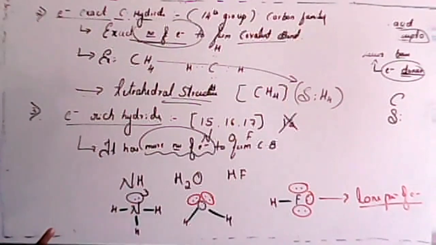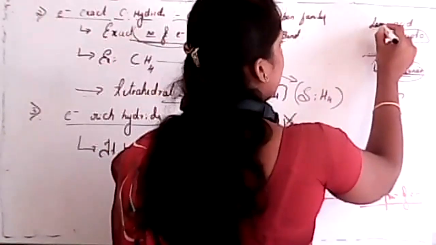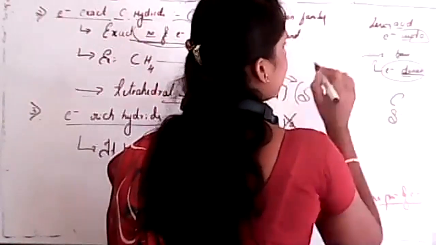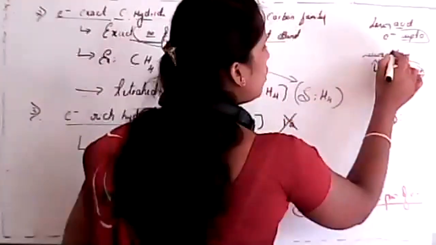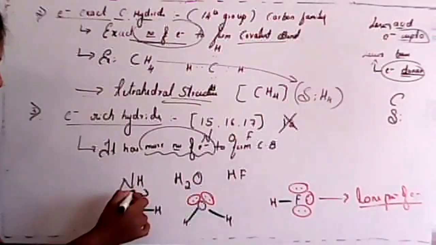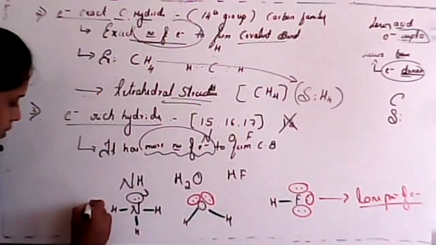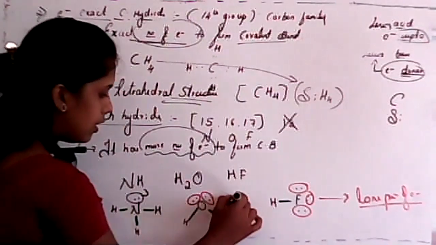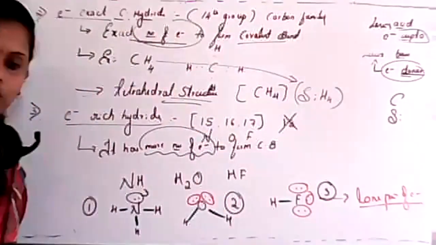Is this clear, student? So now we consider a Lewis acid as an electron acceptor. That means an electron acceptor group is a Lewis acid. What about a Lewis electron donor? See, I already told you. So these are free. In this case, it has one lone pair of electrons. In this case, it has two lone pairs of electrons. In this case, it has three lone pairs of electrons.